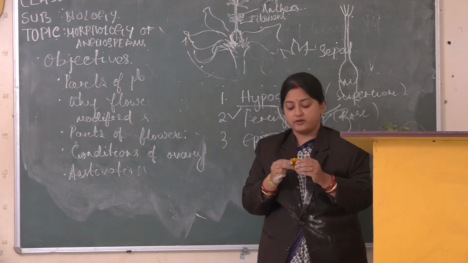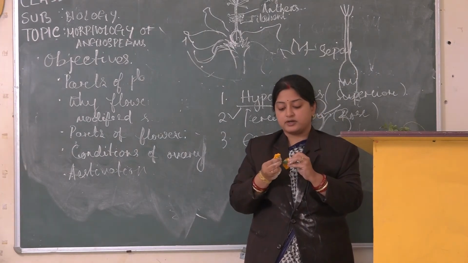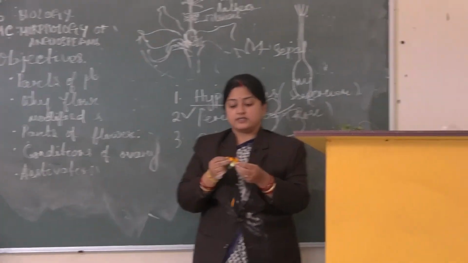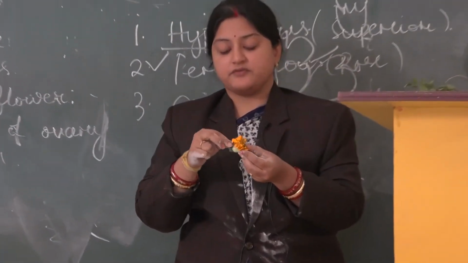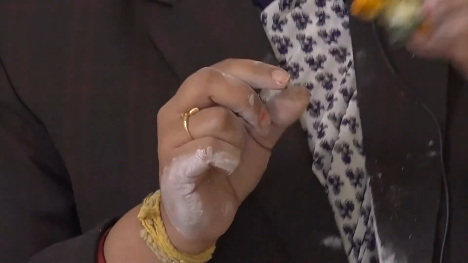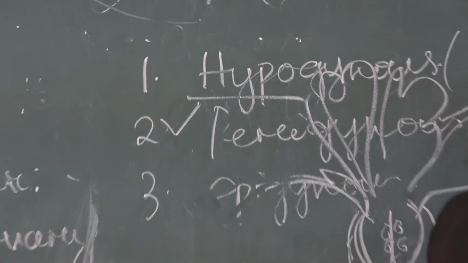So this is all about the three conditions of ovary, which you will observe in this marigold flower. If you dissect it like this, the green colored leaf like structures are known as your calyx. These are your corolla, and you see within that thalamus the anthers and stamens are present. So it represents the last one, that is your epigynous condition.